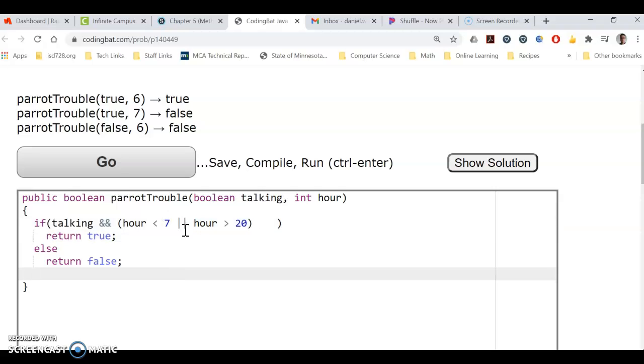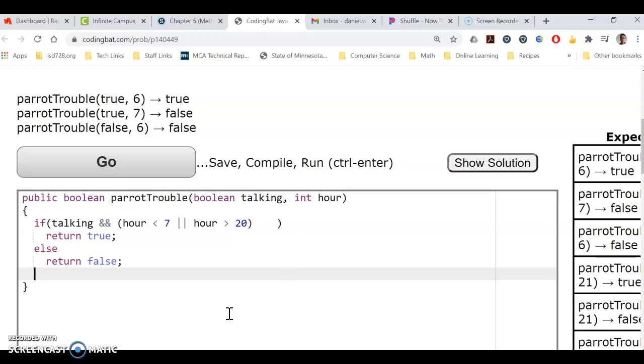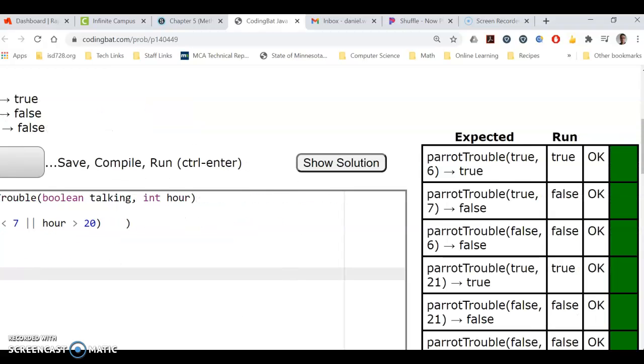So I think we want to set it up so we put parentheses so it does the or and then it ands that with if it's talking or not. So if it's early or late and they're talking, then we're in trouble. All right, and so boom, there we go. We're all good for parrot trouble.